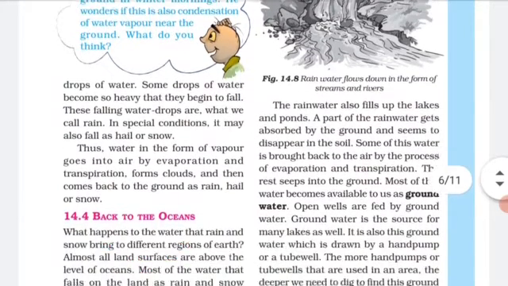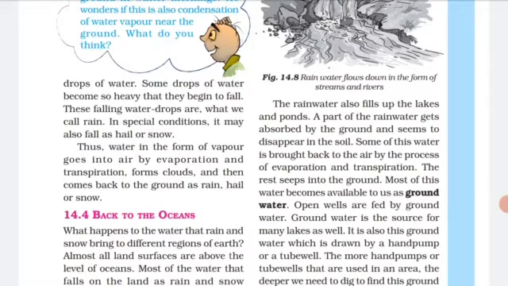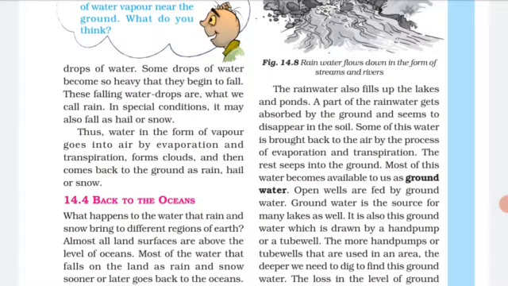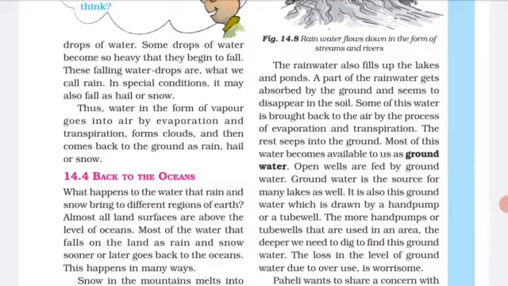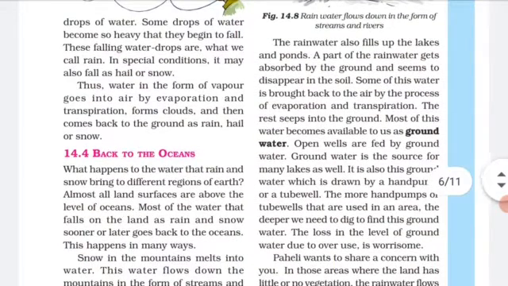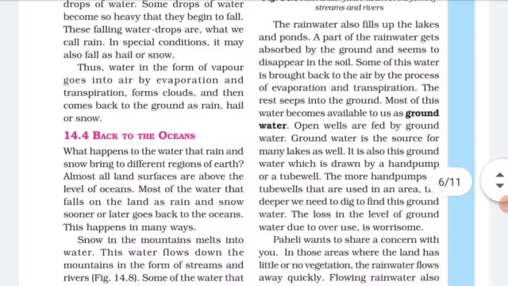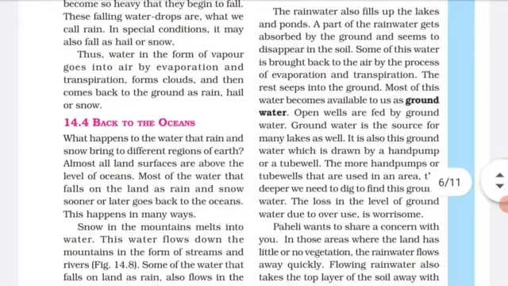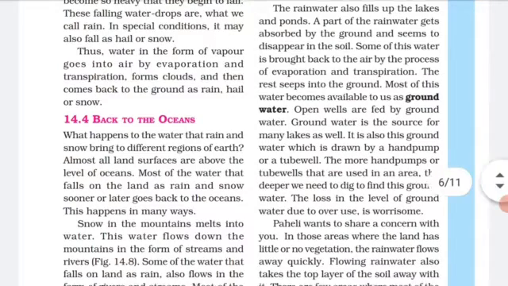A part of the rainwater gets absorbed. When the rain is falling, it gets absorbed in the ground and seems to disappear in the soil. Yes, you must have seen it sometimes. Some of the water is brought back to the air by the process of evaporation and transpiration. The rest seeps into the ground. Most of the water becomes available as groundwater. We say that the water table has risen. This is where we get water from; wells are fed by the groundwater. Groundwater is the source for many lakes as well.